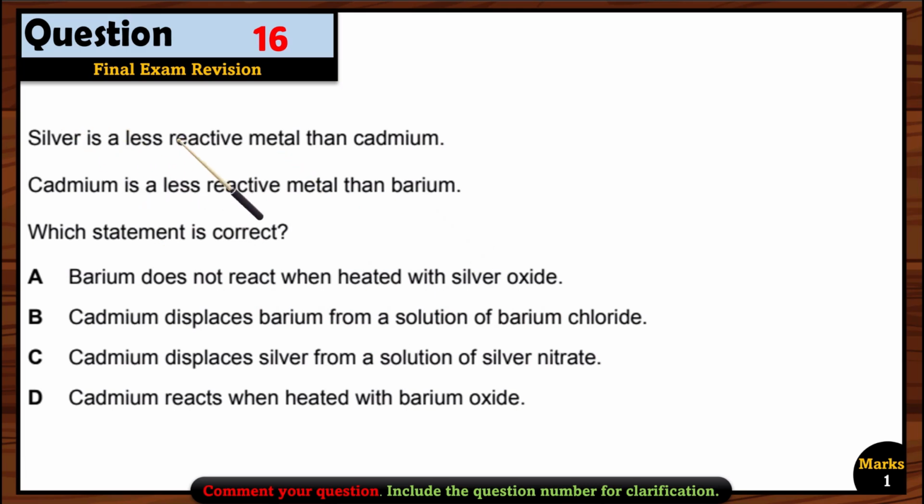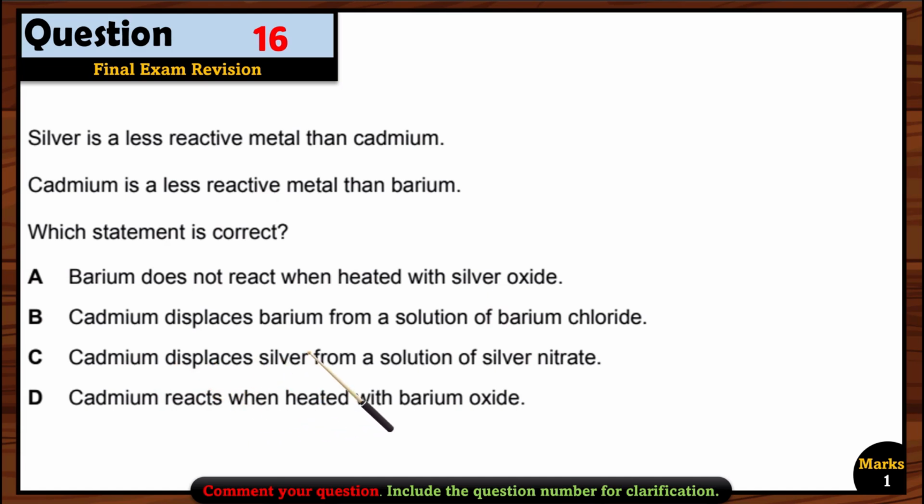So what does it mean? Silver is less reactive than cadmium and also than barium, so it means a reaction will take place when barium reacts with silver oxide. So this option is wrong because barium is more reactive. First, barium is more reactive, then we have cadmium, and then we have silver. Remember that one. Now, cadmium displaces barium. Wrong, because barium is more reactive, right? So cadmium cannot displace it.